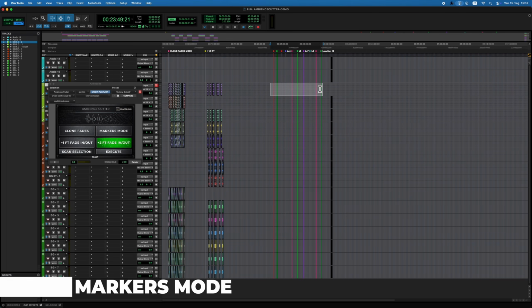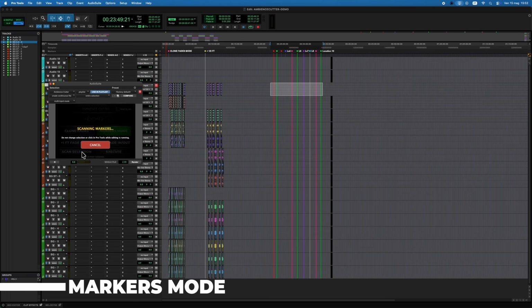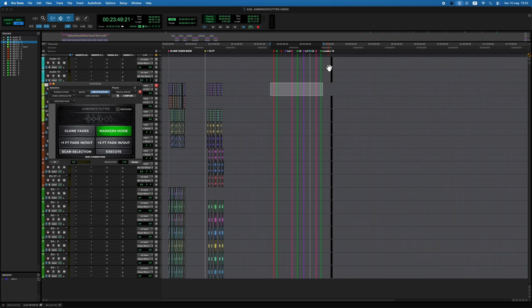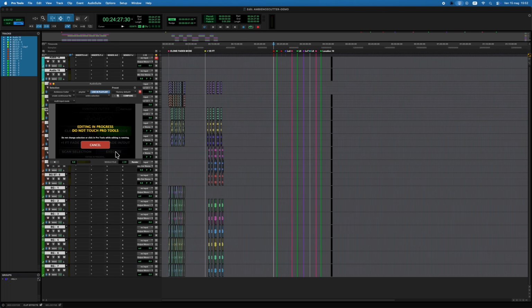Fourth, marker mode. This mode simply snaps and aligns your pre-cut clips directly to the markers.